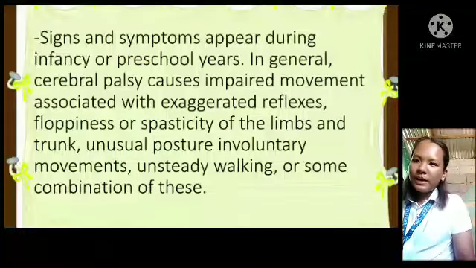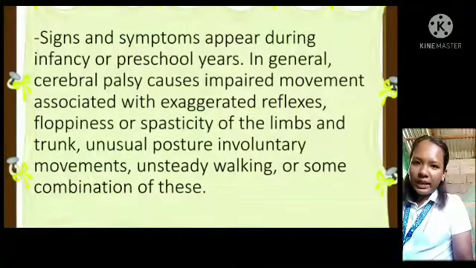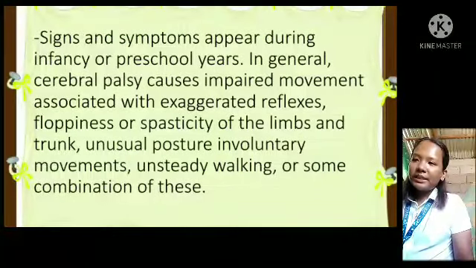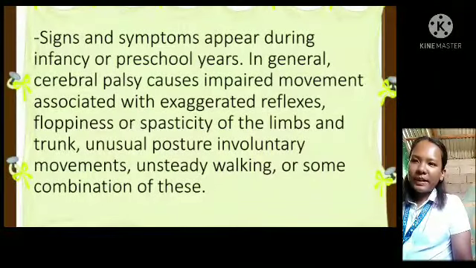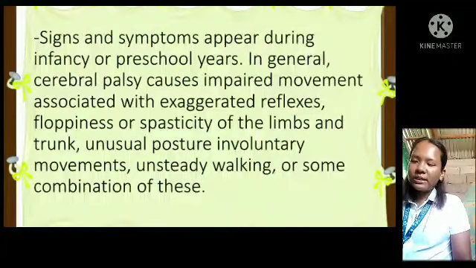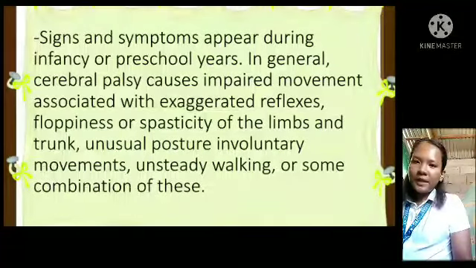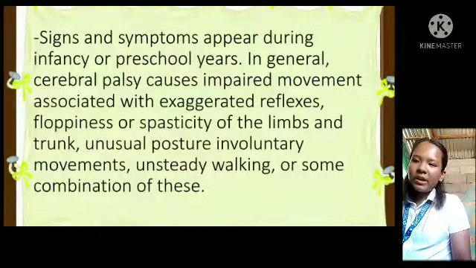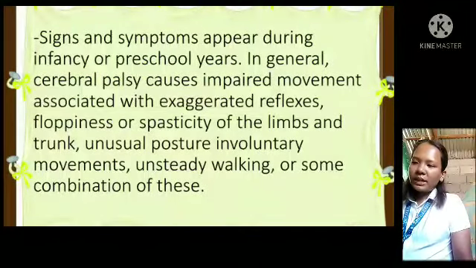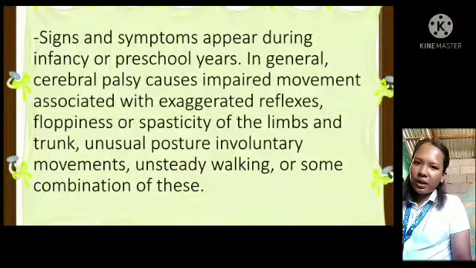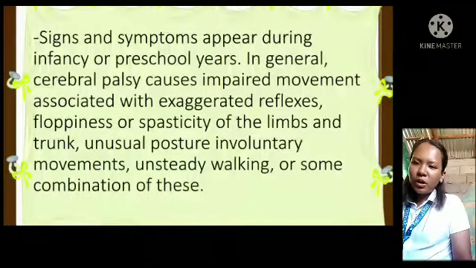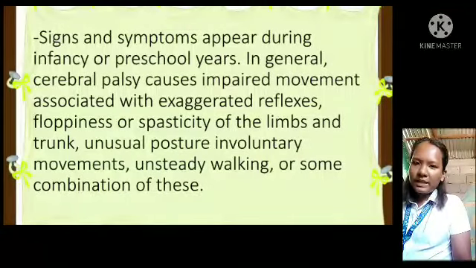Signs and symptoms appear during infancy or preschool years. In general, cerebral palsy causes impaired movement associated with exaggerated reflexes, floppiness, or spasticity of the limbs and trunk, unusual posture, involuntary movements, unsteady walking, or some combination of these.